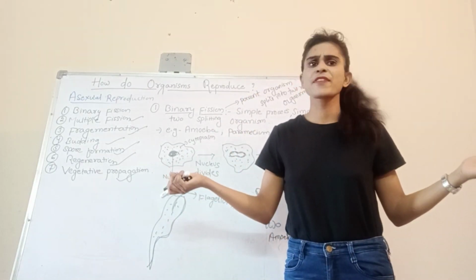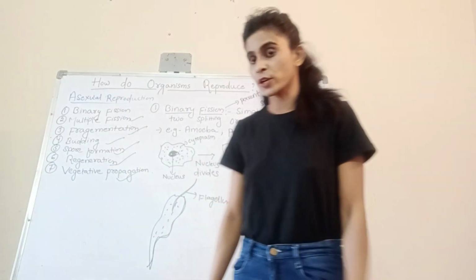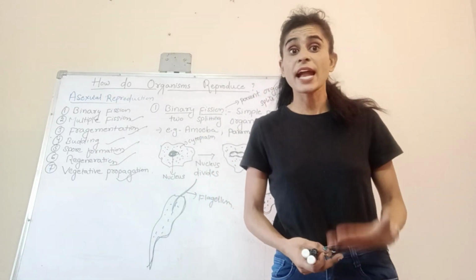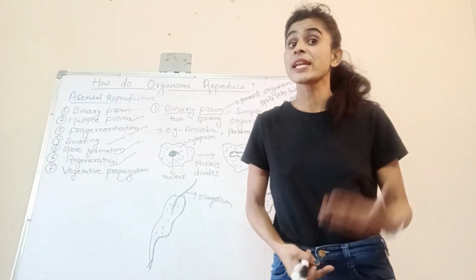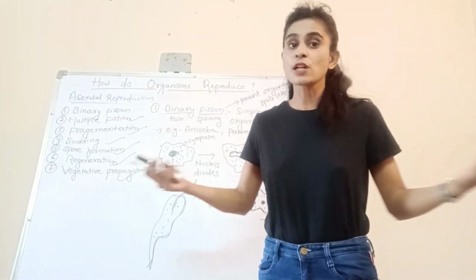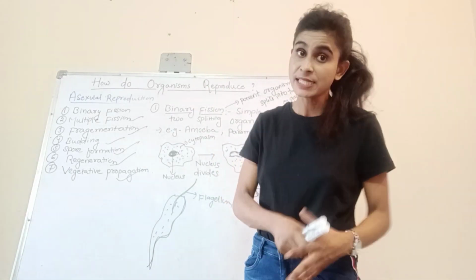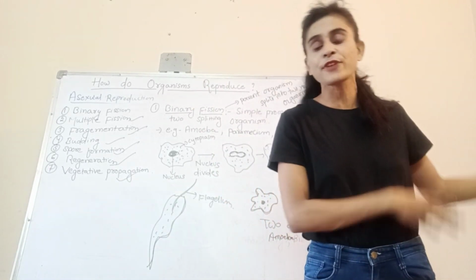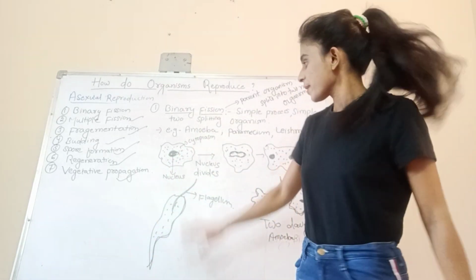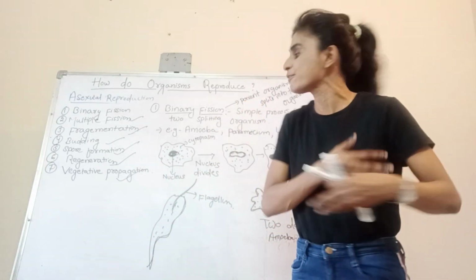You can take a number of examples: paramecium, Leishmania. I just want to share one important thing about Leishmania. Have you heard of it? In human beings it causes a disease called Kala Azar. It's also a unicellular organism and it undergoes binary fission, but there is a small difference between amoeba fission and Leishmania fission. Amoeba has an irregular shape and can divide from any way.